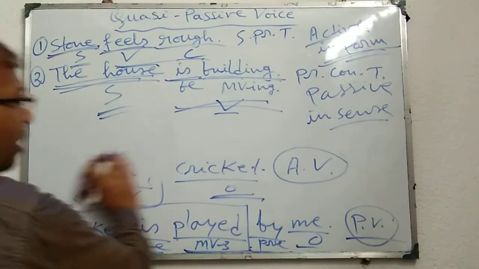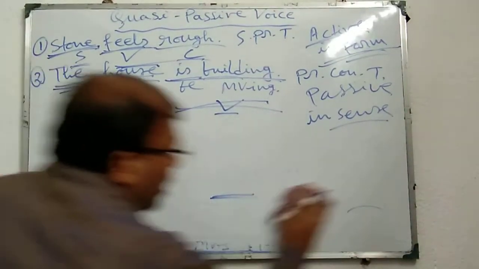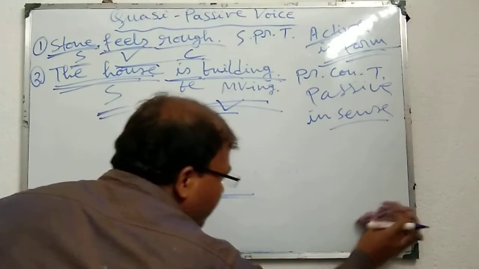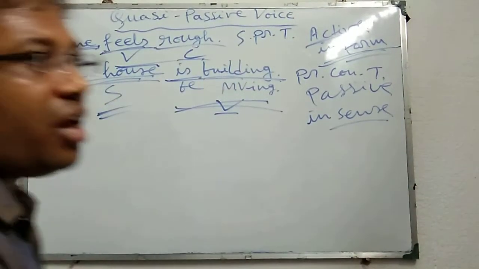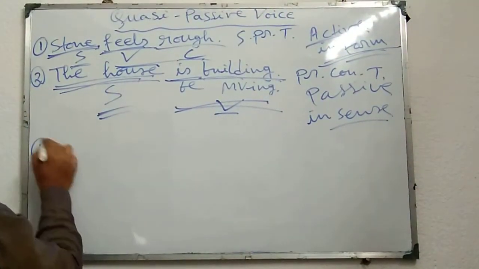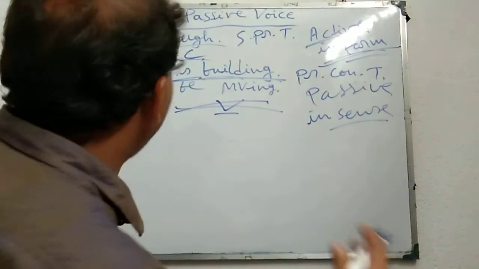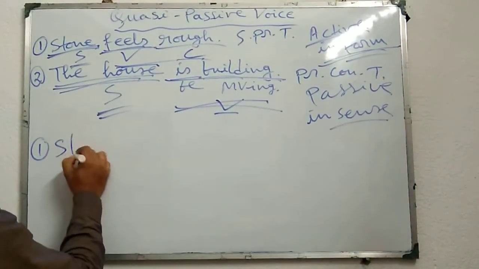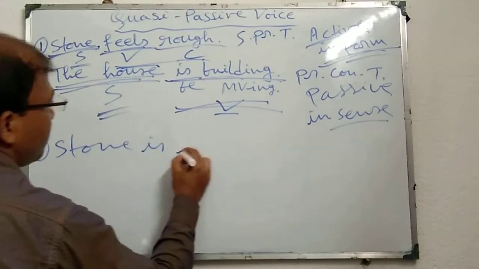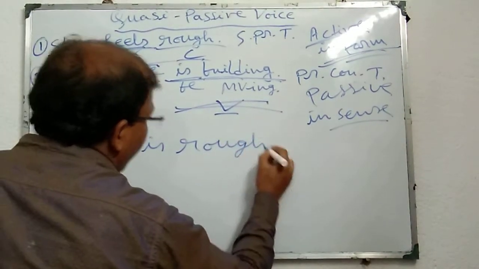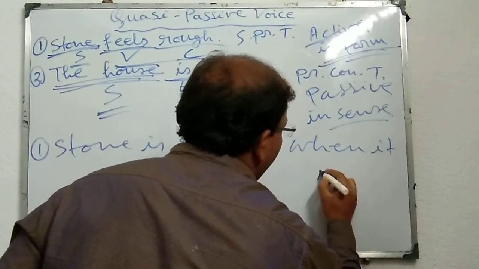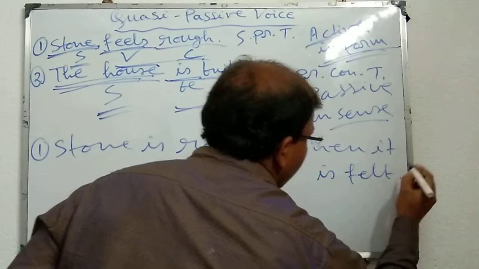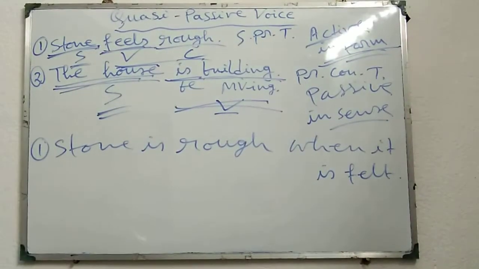And also you should remember that like active voice, quasi-passive voice can also be changed into full passive voice. For example, the first one, stone feels rough. We can change it in a different way: stone is rough when it is felt.